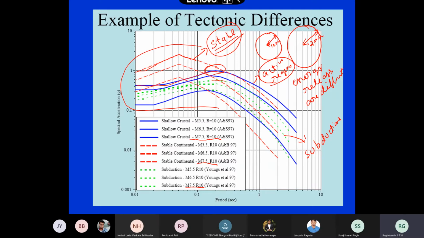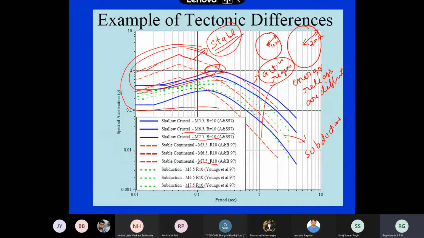Now subduction is also a very peculiar kind of thing. So for the same magnitude, same distance, which is more dangerous? Stable, active, or subduction? Stable is more dangerous, okay? But dangerous where? At low time periods.